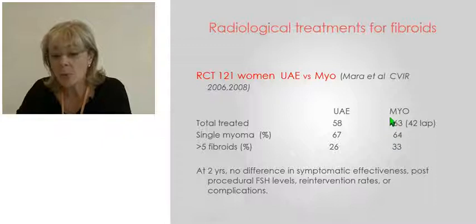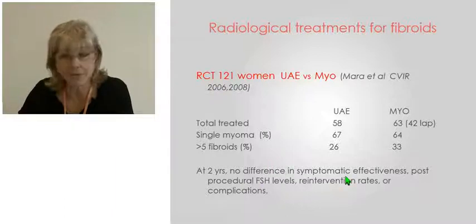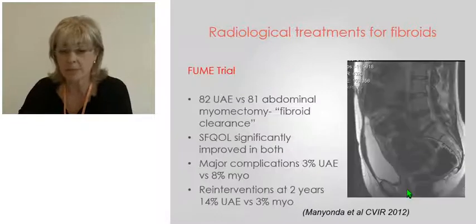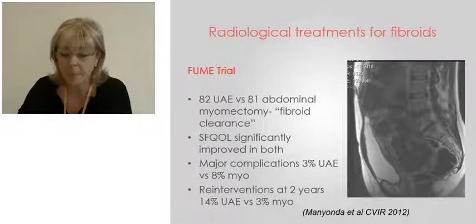And many of these were not particularly large, as 2/3 of the myomectomy group were suitable for laparoscopic myomectomy. And at 2 years, they found no difference either in the symptomatic effectiveness, the post-procedural FSH levels, reintervention rates, or complications. So here, the two treatments seem to have the same symptomatic response and outcomes.